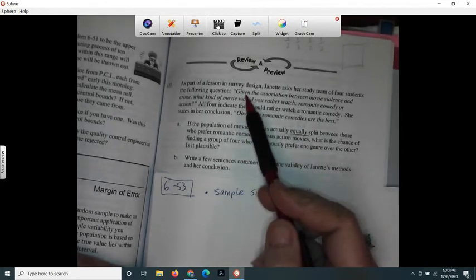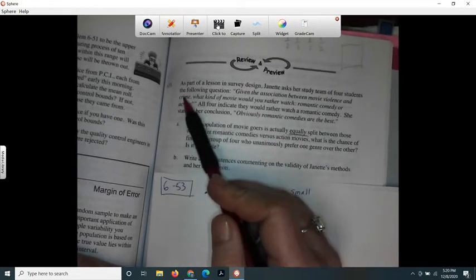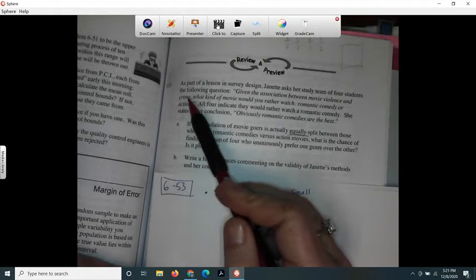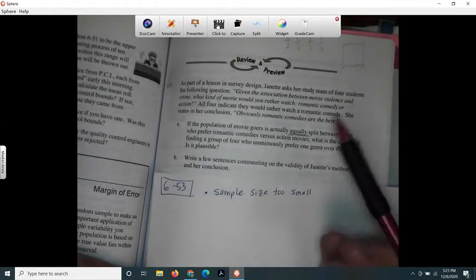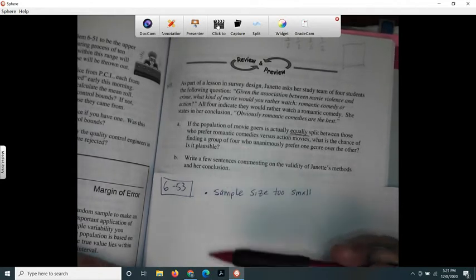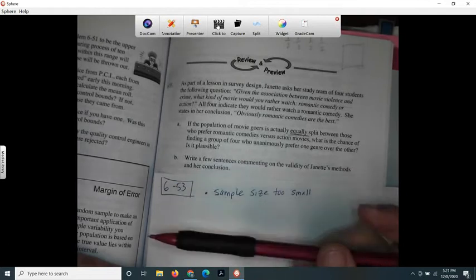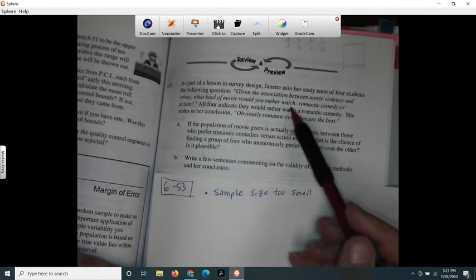She starts it out with, given the association between movie violence and crime. So it's making it sound like if you watch movies that have violence, then you're maybe going to commit some crimes. So what would you rather watch?